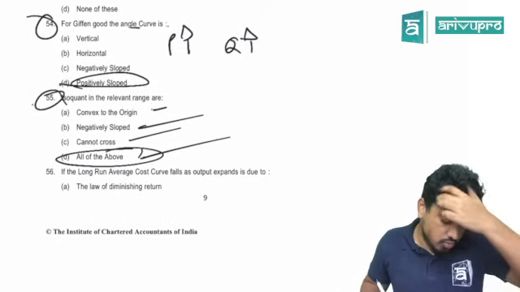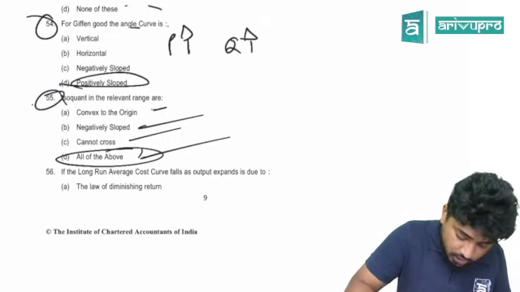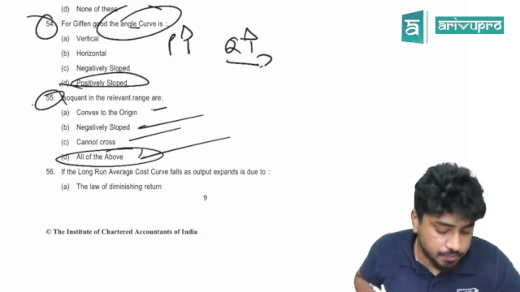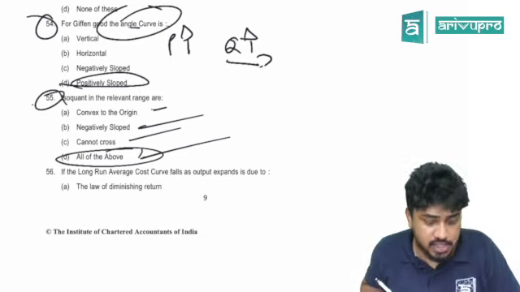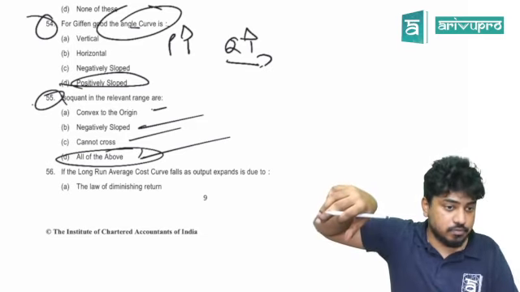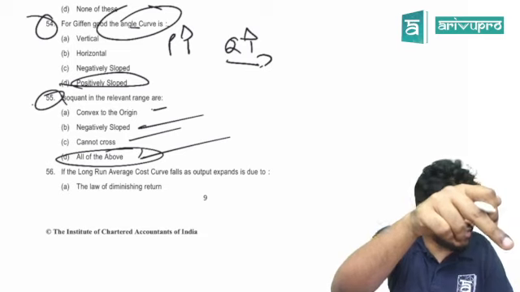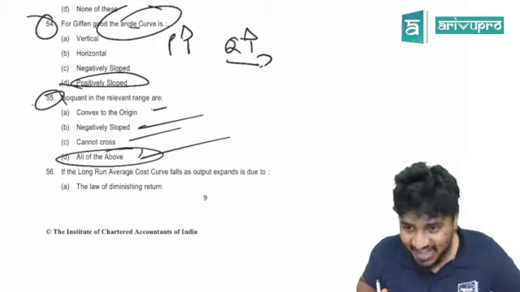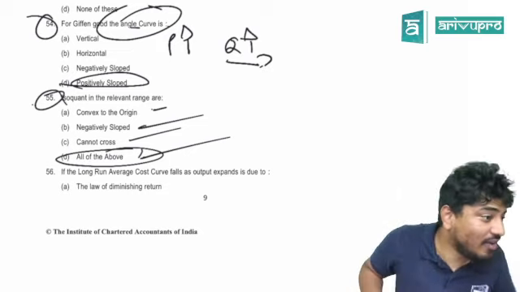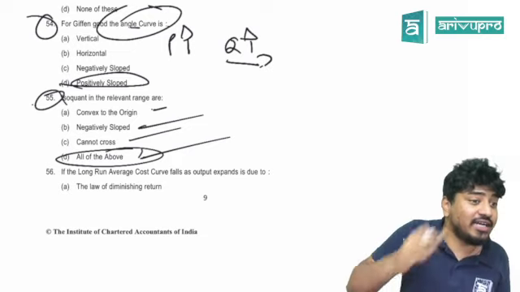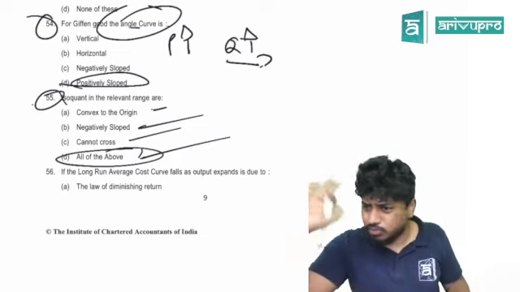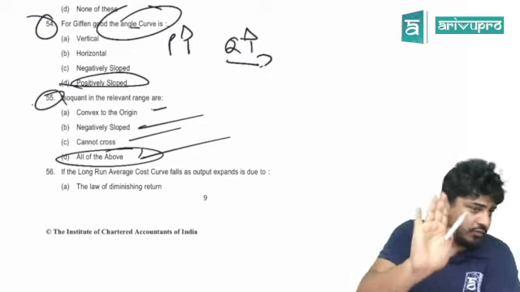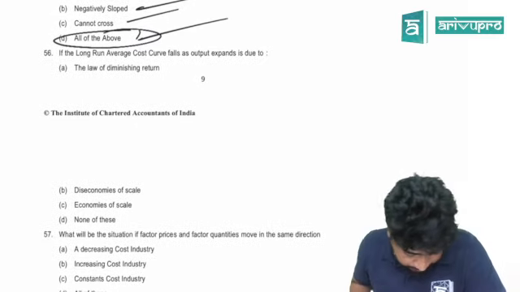Okay guys, one thing in your 54. This is Giffen goods, no? In your study guideline answers, they have written negatively sloped. I have said what? Positively sloped. I am right, I know, but I am just telling you, in your ICAI study guideline answer, they have said it is negatively sloped. You also know, I also know it is positively sloped. But in your ICAI study guideline answer, they have given it as C. Don't get confused there also. Done.